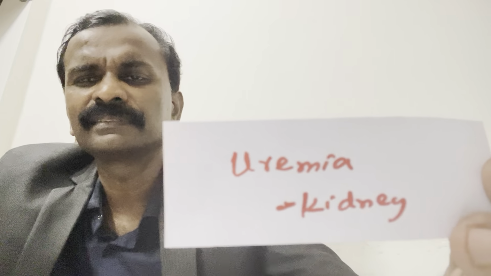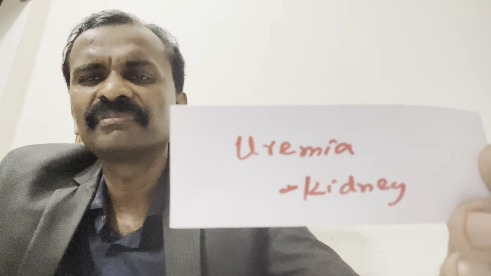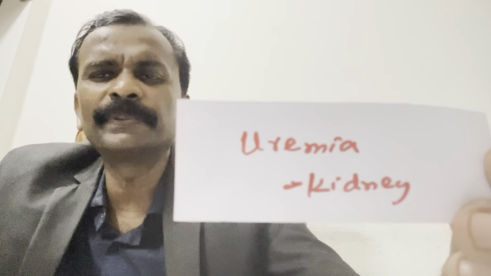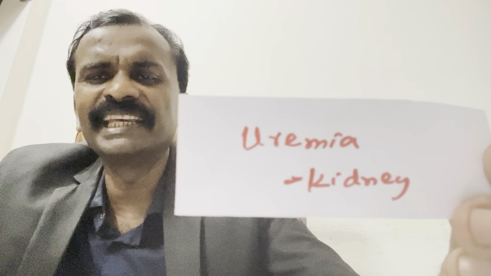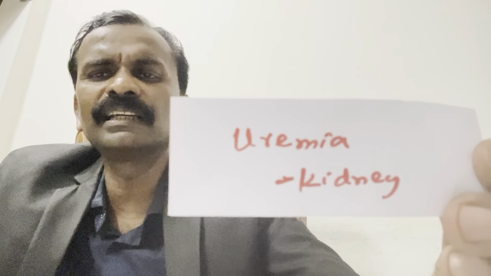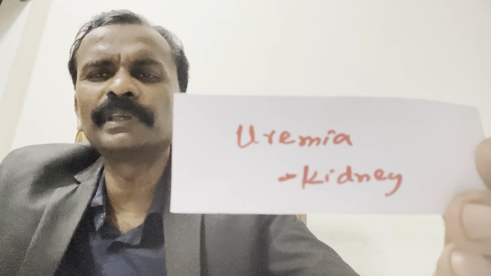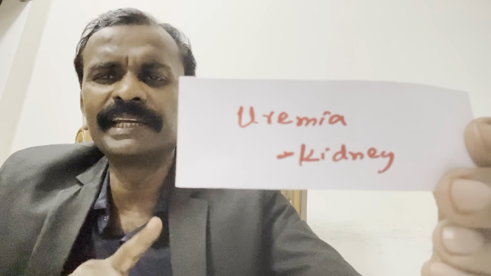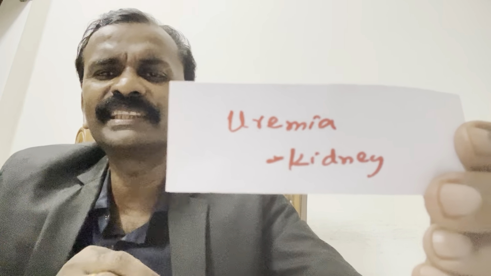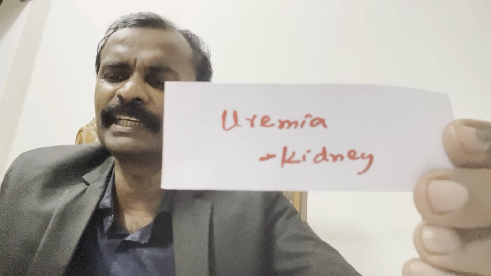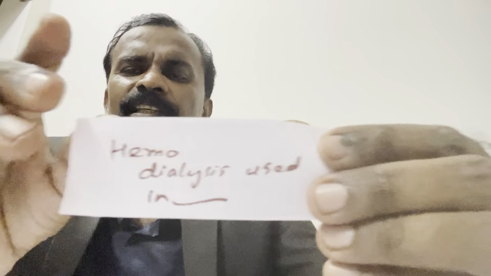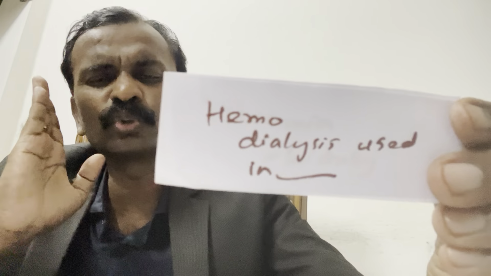Uremia means high amount of urea in the blood of a patient with kidney disease. So the treatment is hemodialysis. They have asked this in so many exams in match the following.